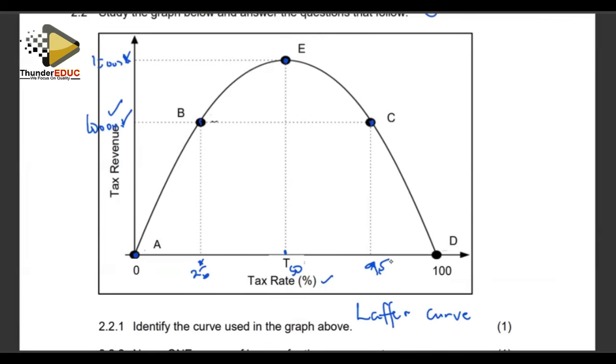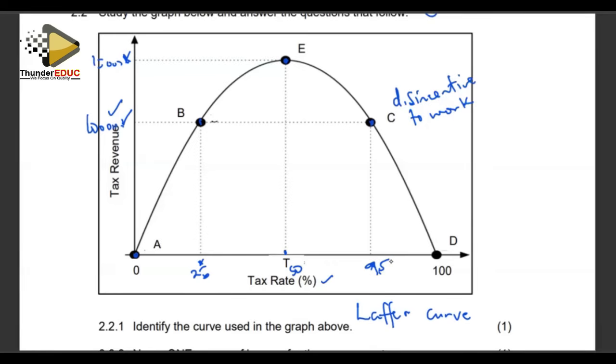Why? Point C has got a very high tax rate. It's now a disincentive to work. There's no one who can work at a tax rate of 75%. Three quarters of what you have worked for is taken by the government through taxation. So there's no incentive for work there. Better not to work. But if it's reasonable, then it also means more tax is going to be raised.